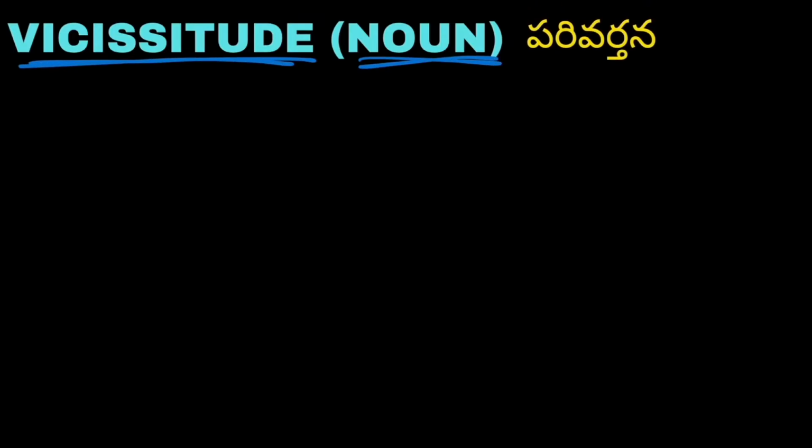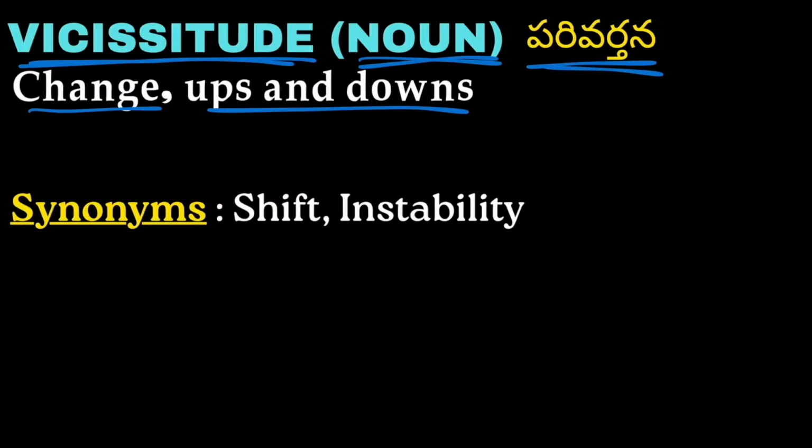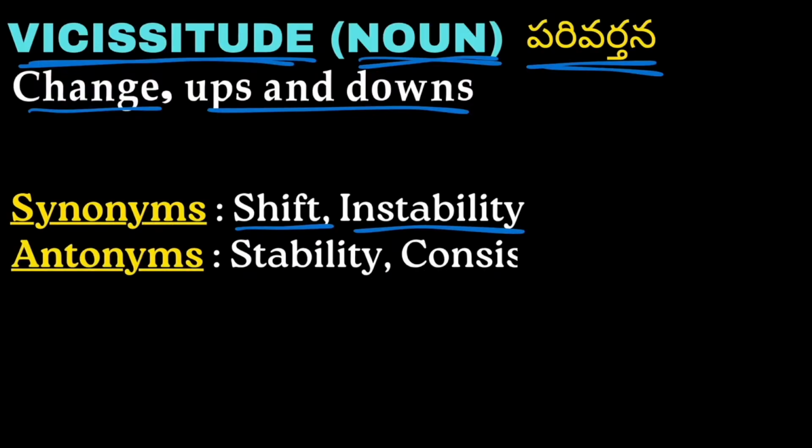Next word we have is vicissitude. Vicissitude is a noun which means parivartana, change and ups and downs. Changes including ups and downs is called vicissitude. Synonyms: shift and instability. Antonyms: stability and consistency.